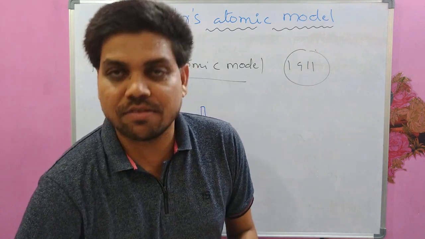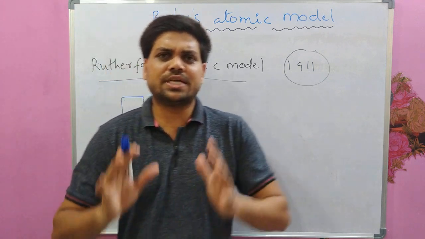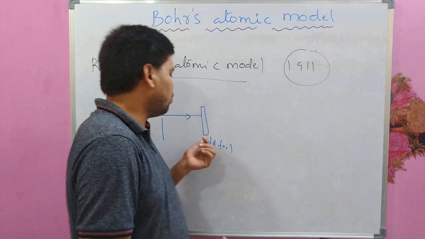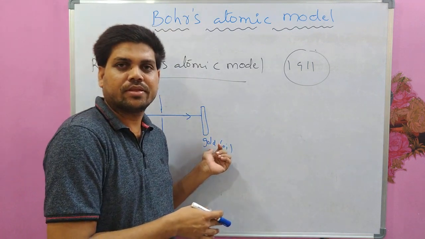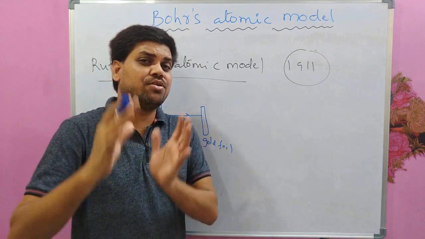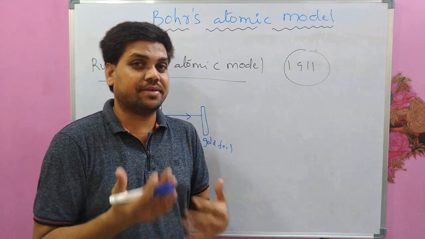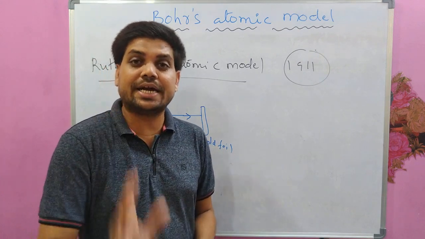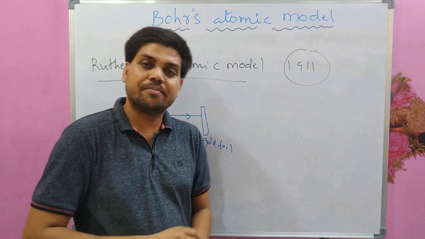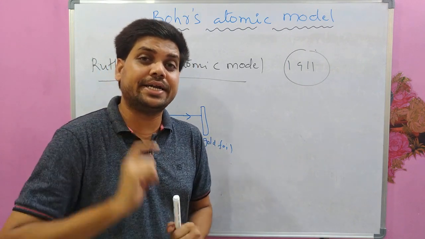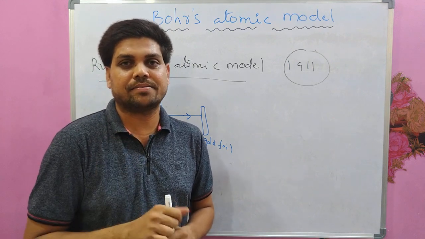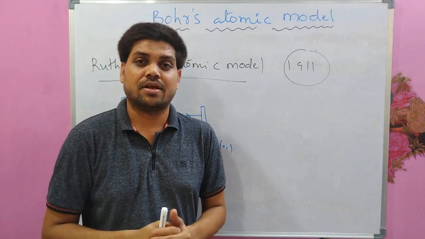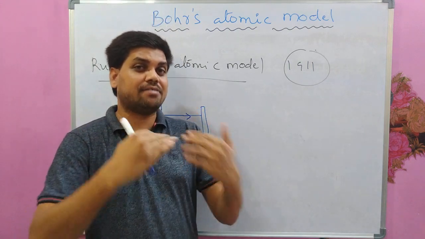And what he could observe was most of the alpha particles passed through the gold foil. And roughly 1 out of 8,000 alpha particles were scattered by this foil with greater than 90 degrees scattering angle, and very few alpha particles were scattered in the backward direction.